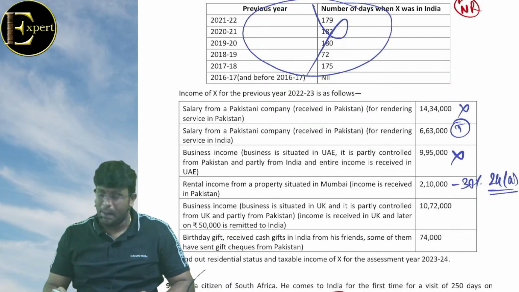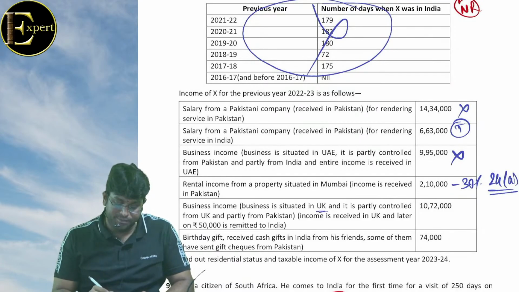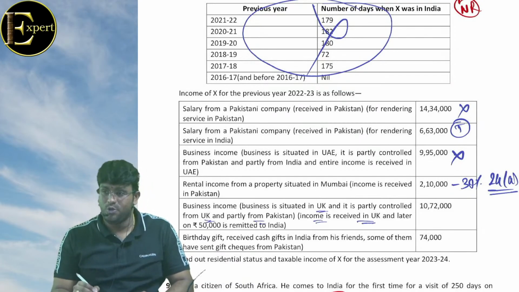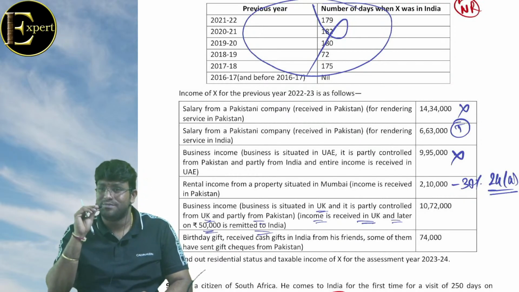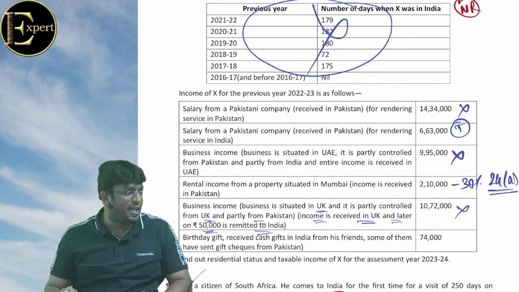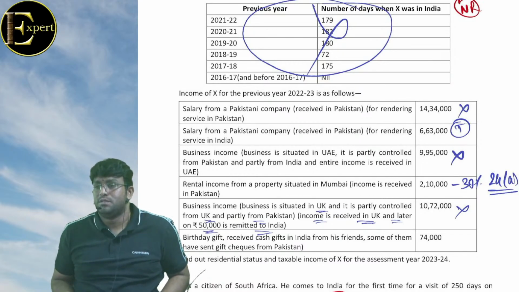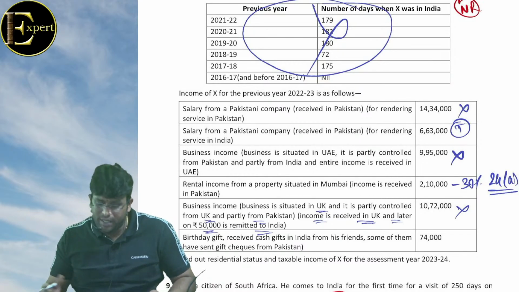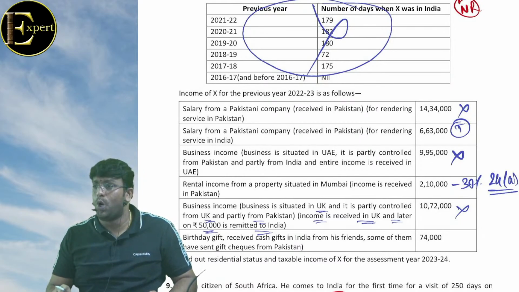Business income. Business is in UK. Partly controlled from UK. Partly from Pakistan. Income is received in UK. And later on, 50,000 remitted to India. Wow. Nothing is taxable. 50,000 remitted to India. So what? क्या करूं मैं? रेमिटेंस का रिलेवेंस है क्या कुछ? नहीं, नॉट टैक्सेबल. हो गई कहानी खत्म दोस्तों.